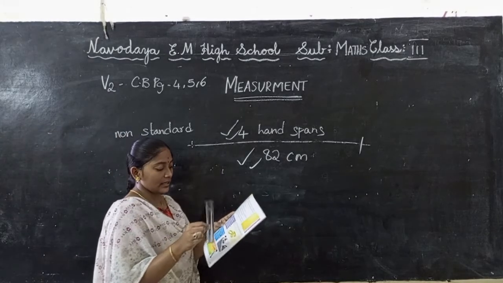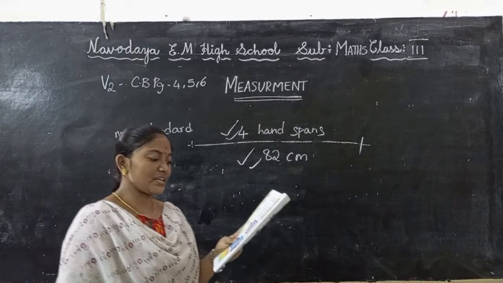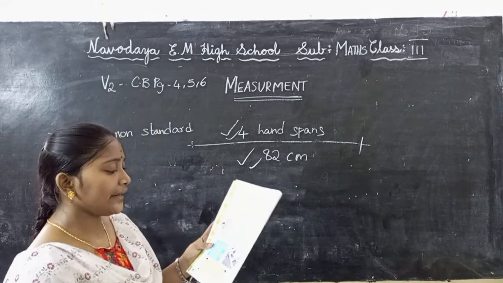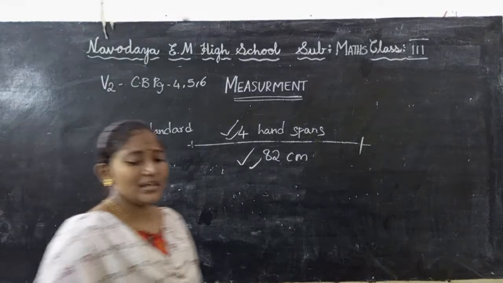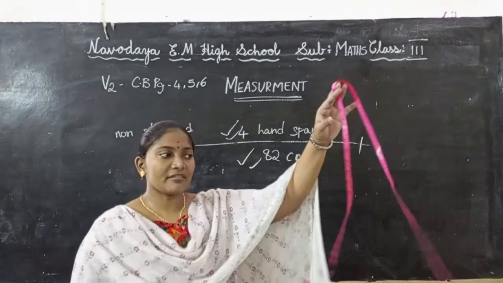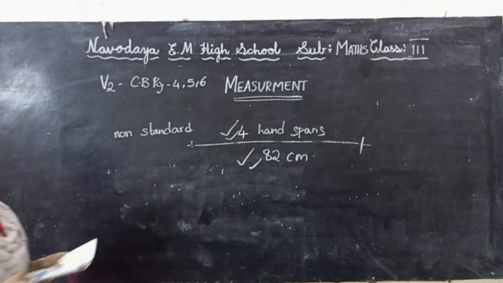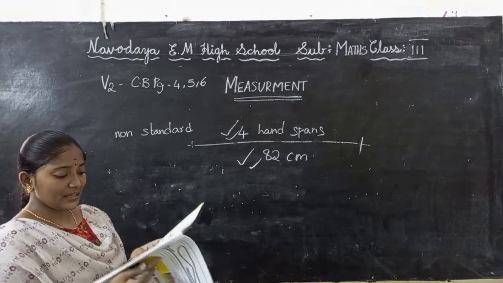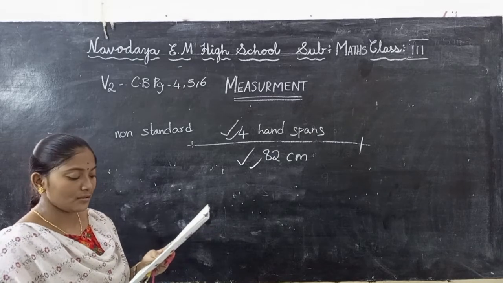Six inches are there. A tailor measures the cloth using his measuring tape, which is marked in centimeters and meters. A mason uses a measuring tape to measure the length of a wall or the height of a pillar in meters. When we go to a tailor, he uses his tape to take the measurements of our body to stitch the clothes. Carpenters or building contractors also use tapes, but they use meters. The tailor uses centimeters and meters.